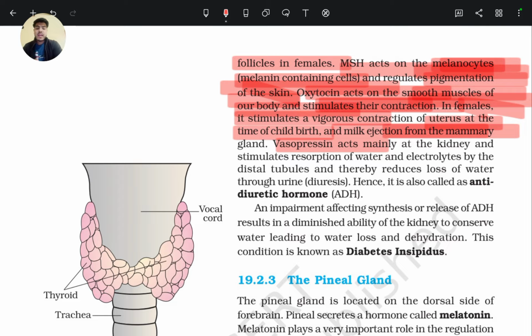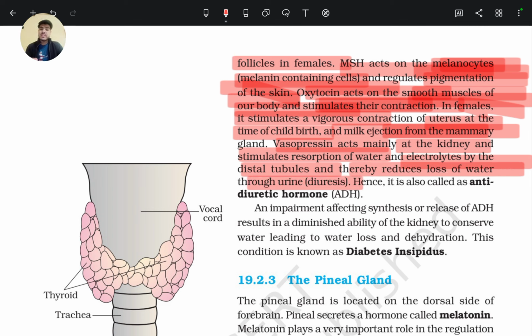Vasopressin acts mainly at the kidney and stimulates reabsorption of water and electrolytes by the distal tubule, that is the DCT part of the nephron, the distal convoluted tubule, and thereby reduces loss of water through urine.